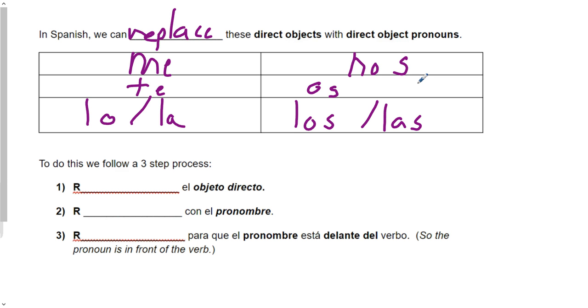Okay? There's a 3-step process to using these direct object pronouns. The first thing is that we recognize el objeto directo, the direct object. Ooh, that is not spelled correctly. All right, Miss Case, you can spell when you're sick. Let's try that again.